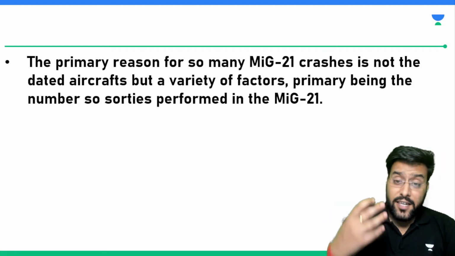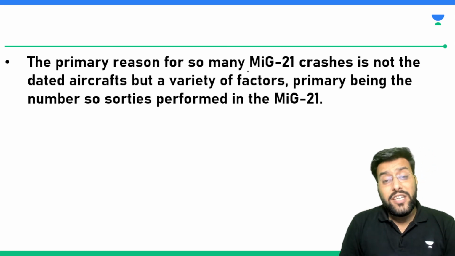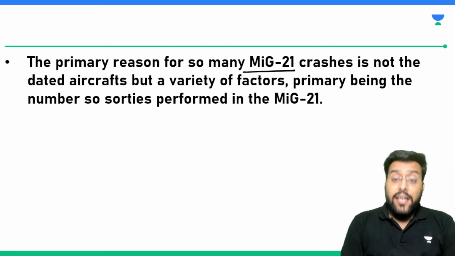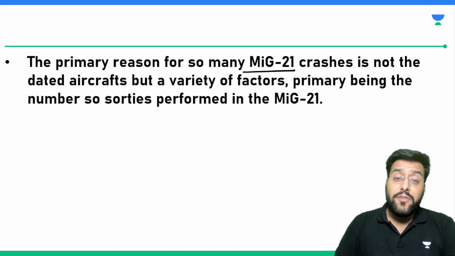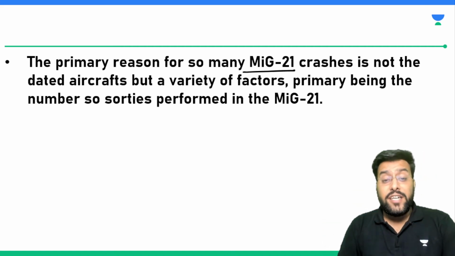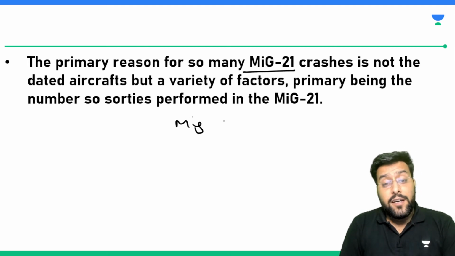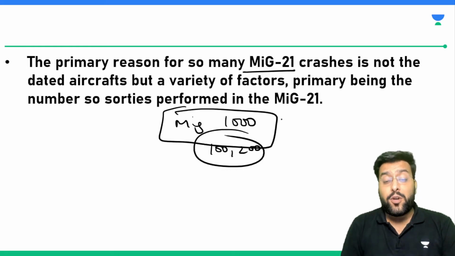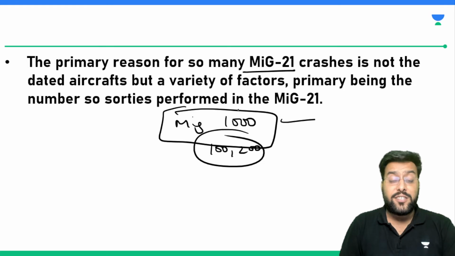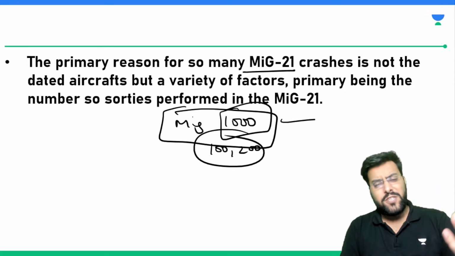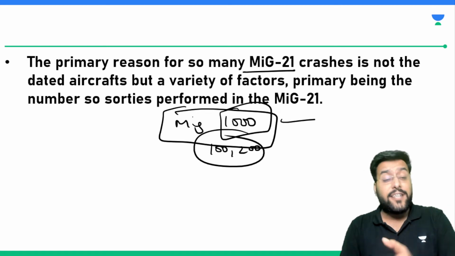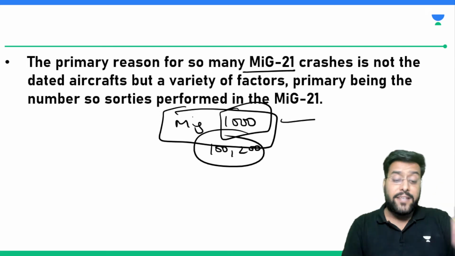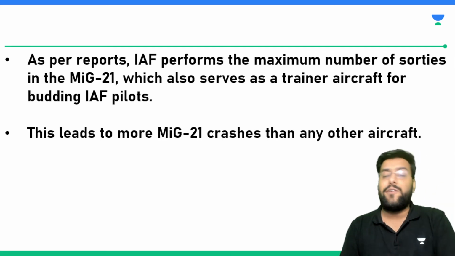but still we are seeing crashes associated with it. There are certain reasons. One of the reasons the forces give is that it's not that there is some issue with the aircraft, it's just that the MiG-21 is the aircraft which performs the maximum number of sorties. If the MiG is performing 1000 sorties, others are performing maybe 100 or 200. So when the MiG is performing the maximum number of sorties, the maximum number of accidents will happen with it. Certain forces also say that it's not that there is some issue in the fighter jet, but the possibility of a crash arises because it's carrying out the maximum number of sorties. That's why the maximum crashes we come across are associated with the MiG-21 only.